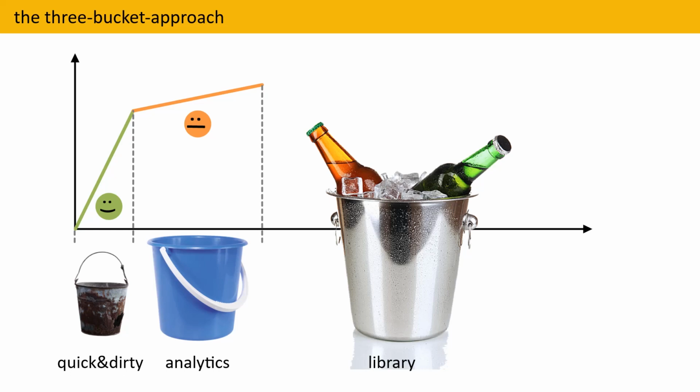So every time we write a piece of code, we make a decision. Is this code likely to be reused? If so, it goes into the library bucket. If not, it either goes into the quick and dirty bucket, if it is data cleaning code, or it goes into the analytics bucket.